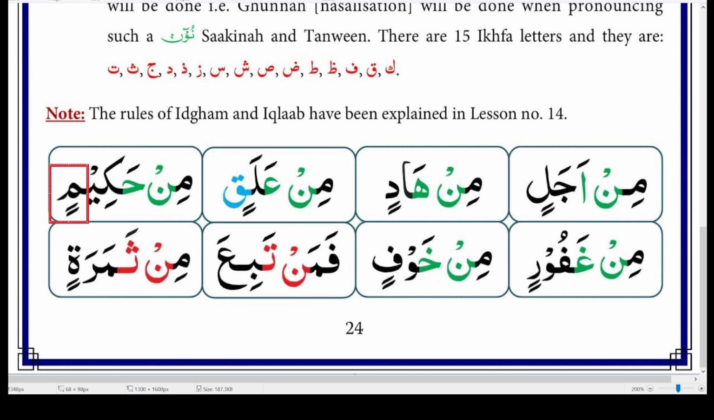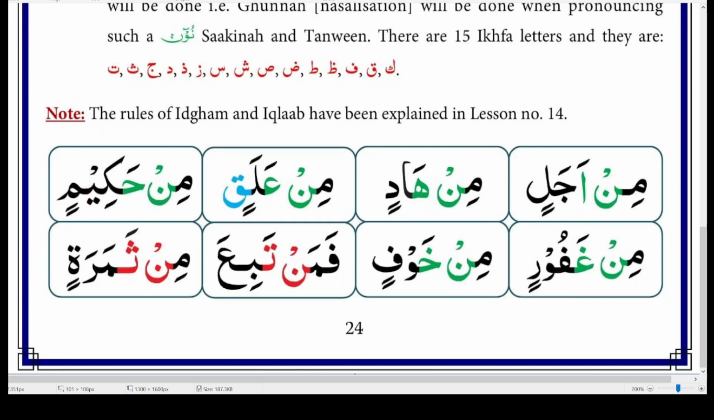Now this one and this one. The first one, with Noon Sakin, is men. It's mim noon kasra, men. And the other is mim dhammatain, men. So they both sound exactly the same. Men, men. The point is that they both sound exactly the same, and this is the reason why there are the same rules for both Noon Sakin and Tanween.